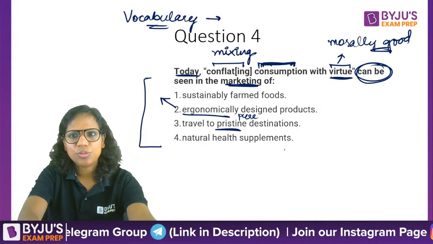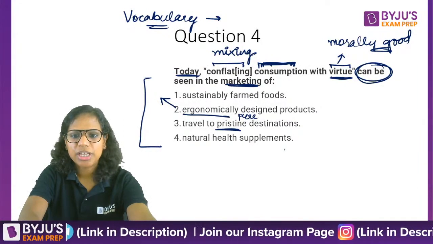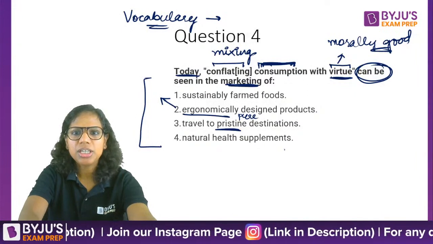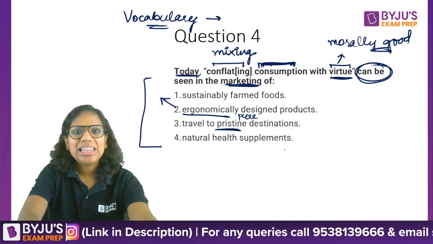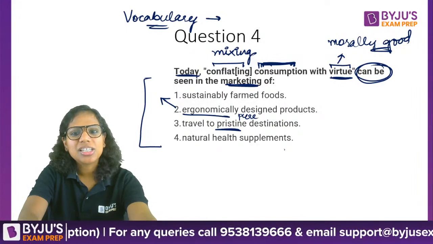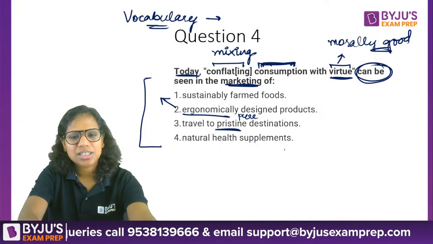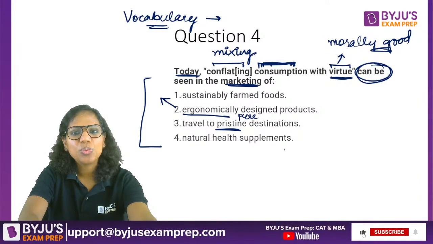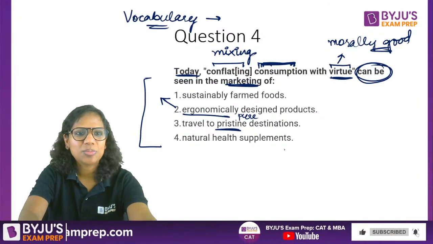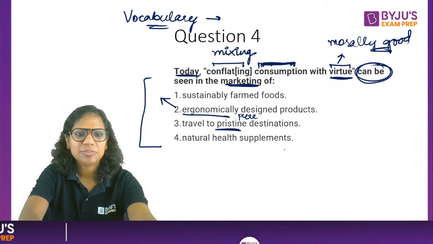Okay, you say 1, sustainably farmed foods. All right. Others? Do we agree? Health supplements and ergonomically designed products have not been discussed, right? They have not been discussed. It's between 1 and 3. So which is better between 1 and 3? Which is closer to my RC passage? Tell me.